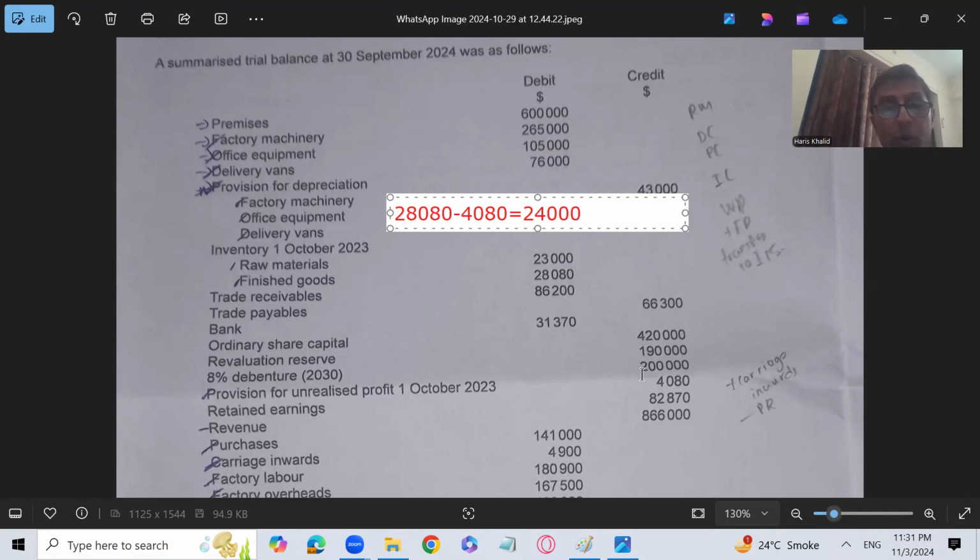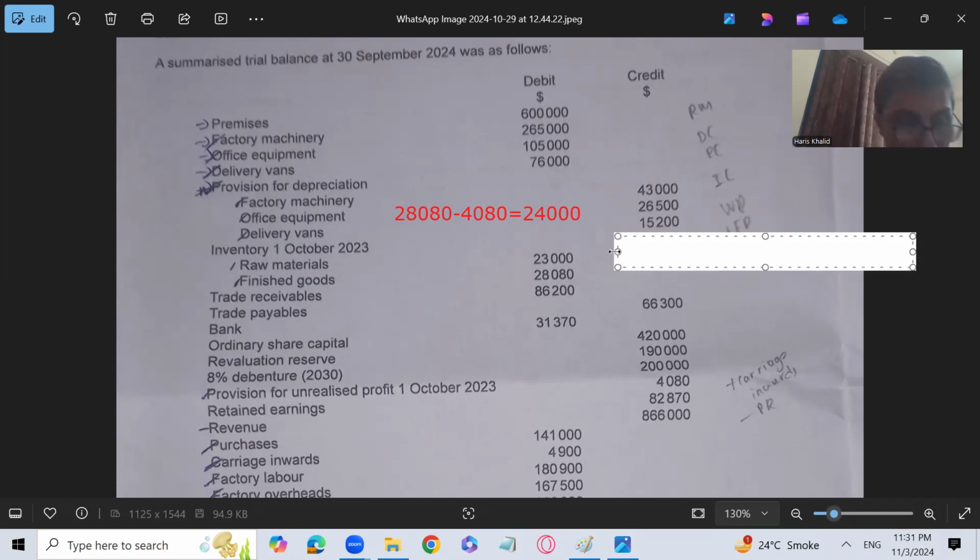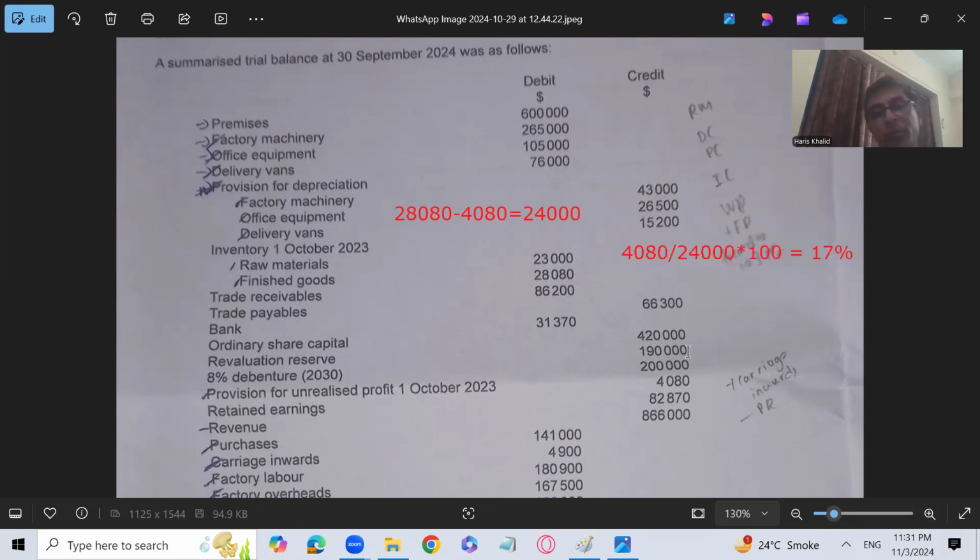It was on transfer price, but after subtracting the factory profit, the finished goods inventory at cost is 24,000. Now let's calculate the factory profit percentage on finished goods opening, or you may say the factory profit percentage for the last year. So 4080 is the factory profit divided by the finished goods inventory at cost 24,000 multiplied by 100. Your answer is going to be 17%. So for the finished goods opening, or for the last year, the factory profit percentage was 17%.